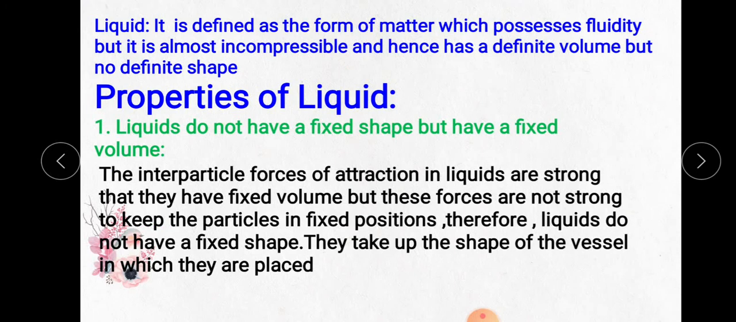About the liquids. Okay, this is about the solid. One more point I have to tell you: solids have more density. We did study about density in the liquid session. Okay, what is a liquid?